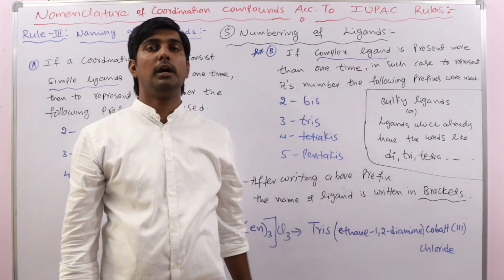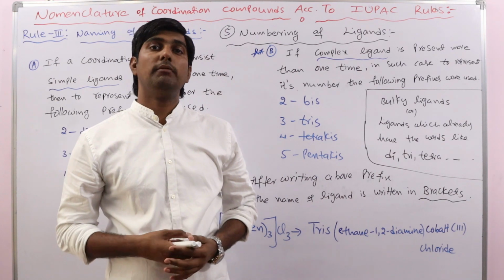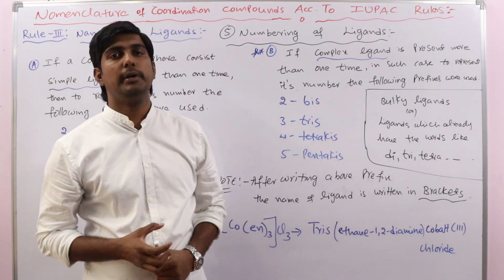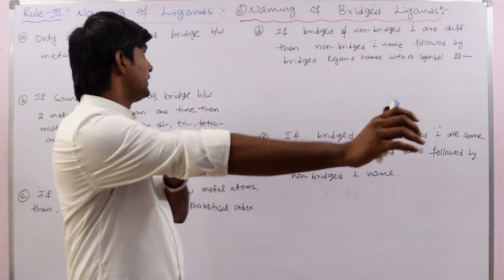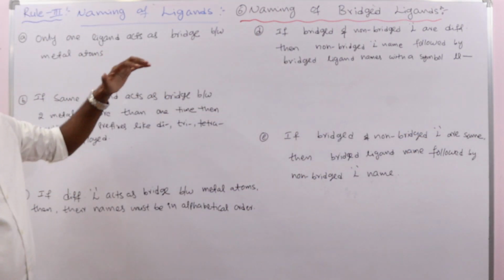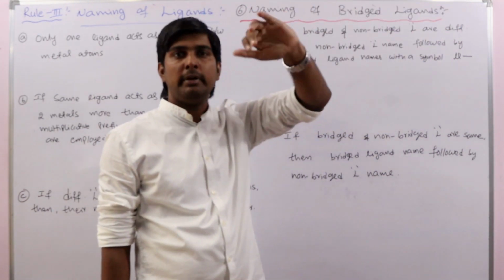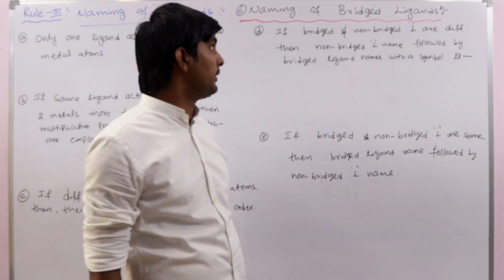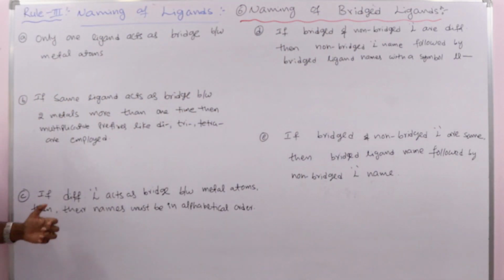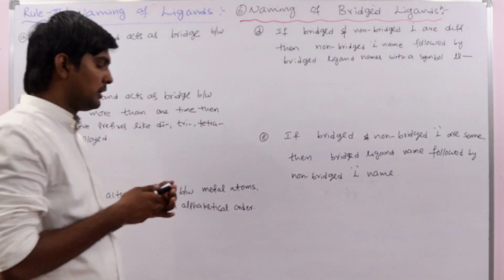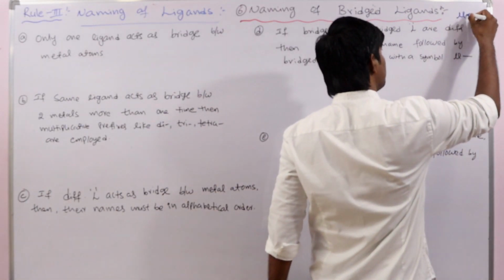Next we discuss another very special case, how to write the name of bridged ligands. So let us see one of the most important types of complexes, that is bridged complexes. In bridged complexes we have bridged ligands, right? Already we discussed what a bridged ligand is in the previous lecture. So we discuss naming of bridged ligands. Here we have different cases. For any bridged ligand name we use a prefix mu.